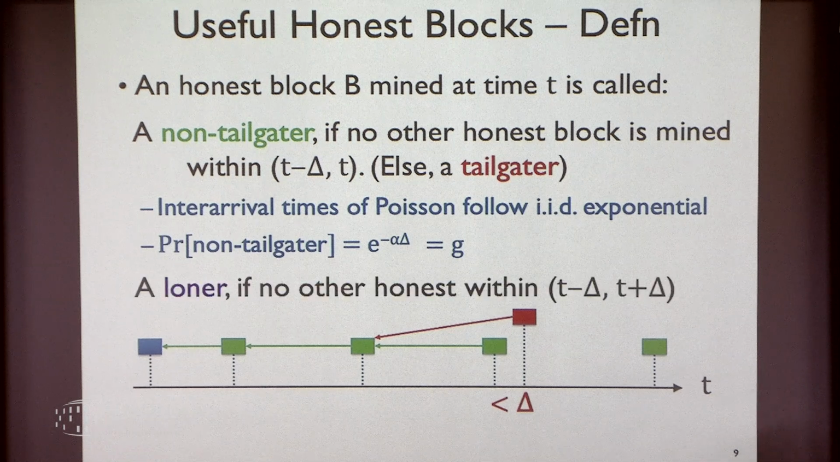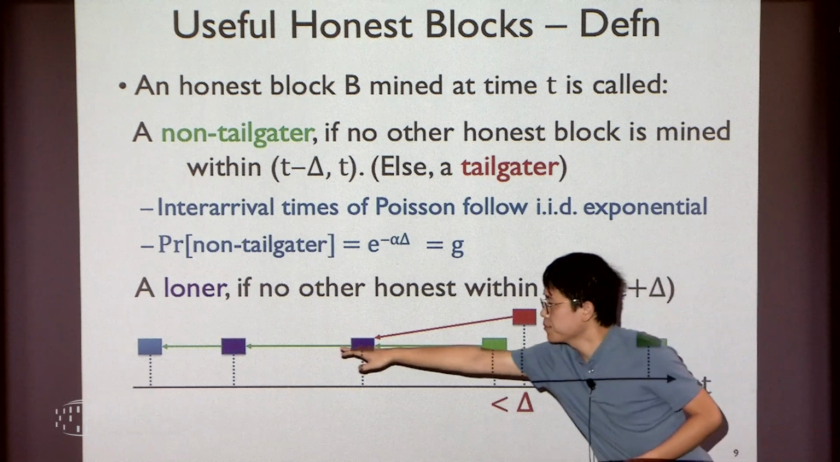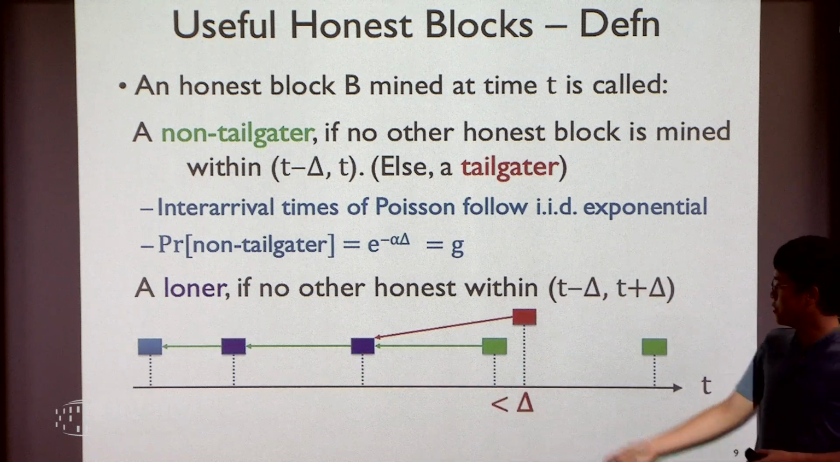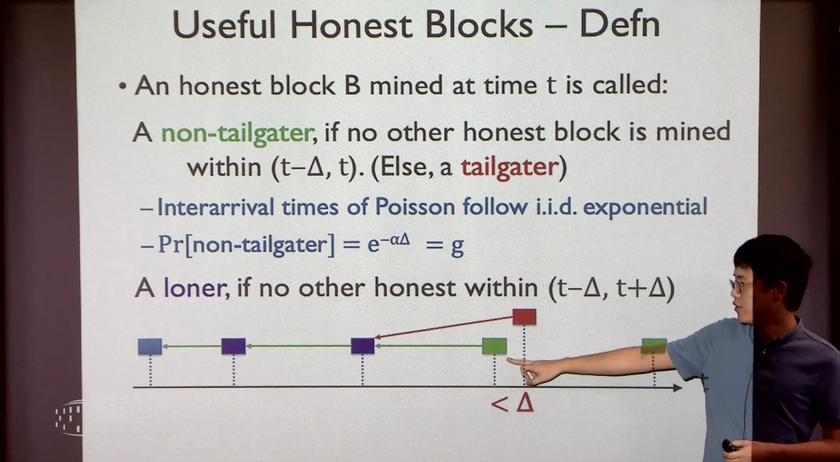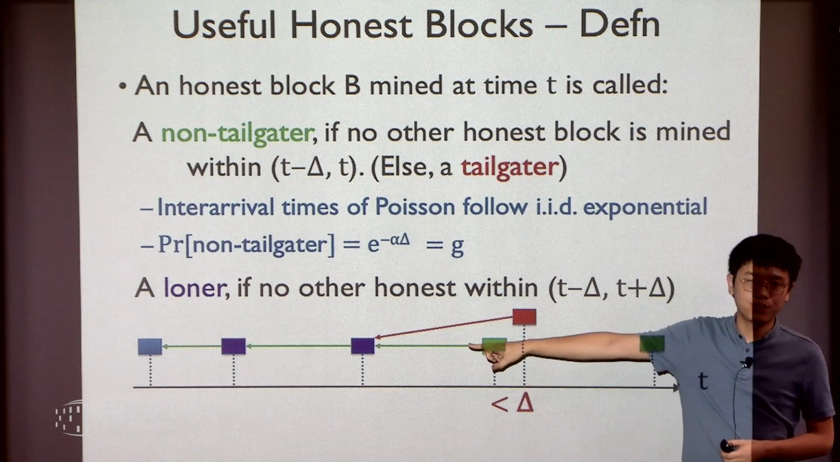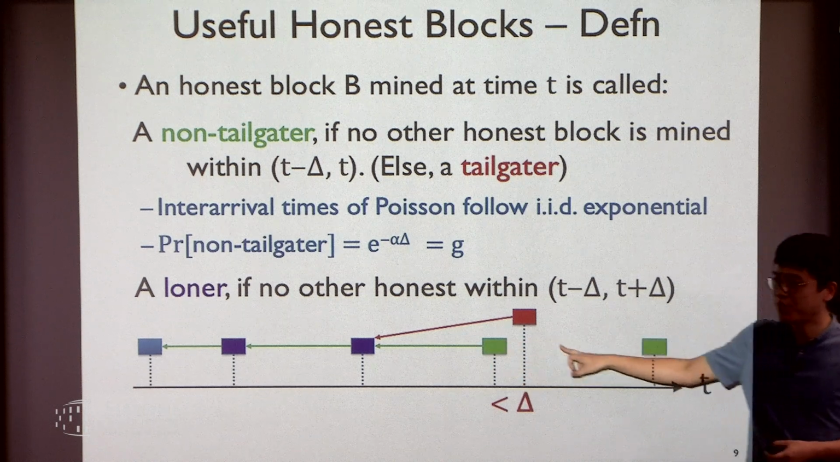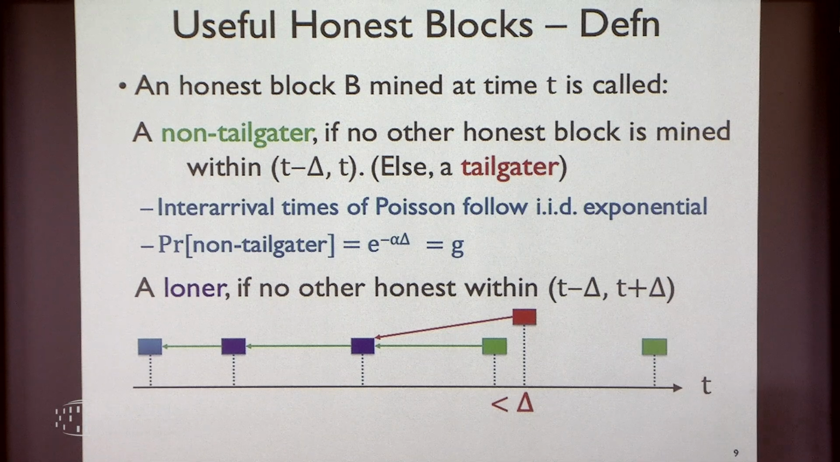Now, lastly, I'm also defining another notion called a loner. If no block is mined delta before it and no block is mined delta after it, then it is called a loner. Right? It's far away from everybody. Right? On this figure, these two blocks, those two purple blocks, are loners. This one is not, right? Because even though it does not tailgate the previous one, it is tailgated by the next block.